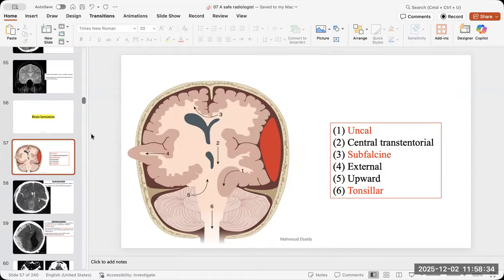The external brain herniation is mostly through a fracture or a craniectomy. They did a surgery and removed part of the calvarium and the brain may herniate through it. But the other 3 common types are the subfalcine, then the uncal, then the tonsillar, cerebellar tonsillar at the foramen magnum. So let's see one by one.